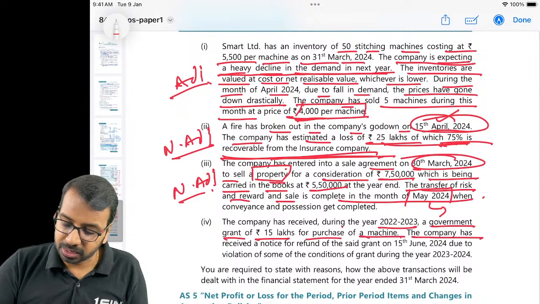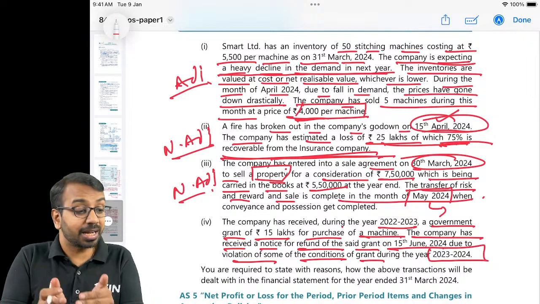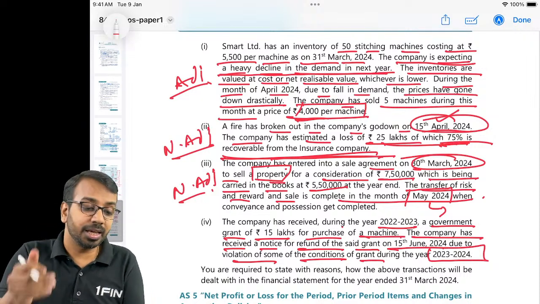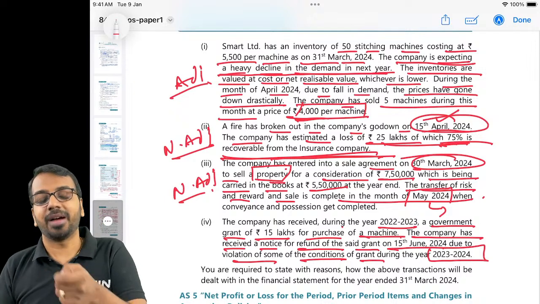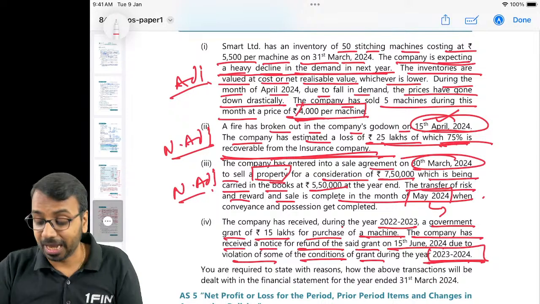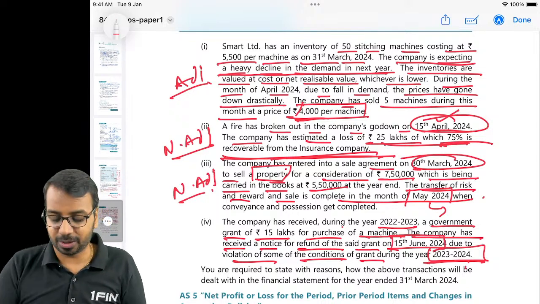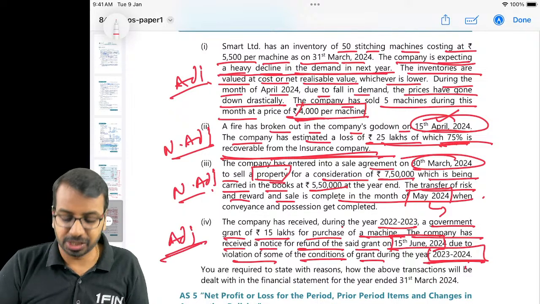The company has received during the year 22-23 a government grant of 15 lakhs for purchase of a machine. The company has received a notice for refund of the grant on 15th of June due to violation of some condition of the grant during 23-24. So the grant conditions were violated in 23-24. If grant conditions are violated in 23-24, it is an existing condition which is confirmed on 15th of June before the issuance of financial statements. So this will be considered an adjusting event.